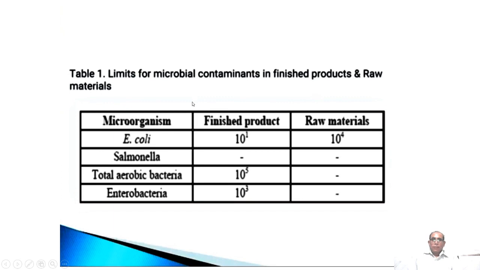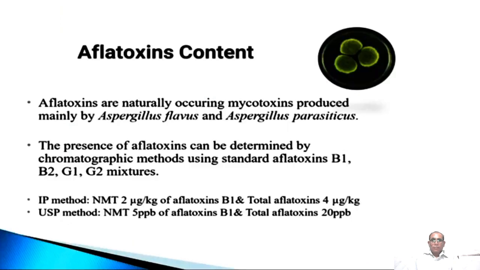These are the limits for microbial contamination in the finished product as well as in raw material. E. coli 10 to the power 1 should be present in the finished product, while 10 to the power 4 is allowed in raw material. Salmonella, there is no limit. Total aerobic bacteria for raw material, no limit. For the finished product, it may be 10 to the power 3. Enterobacteria 10 to the power 3, and for raw material there is no limit. They should not be present there.